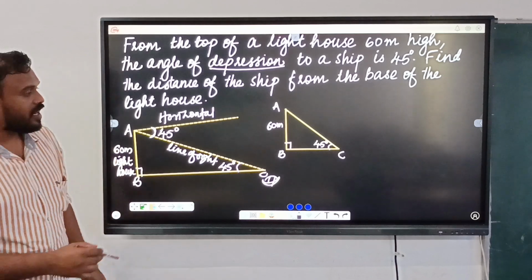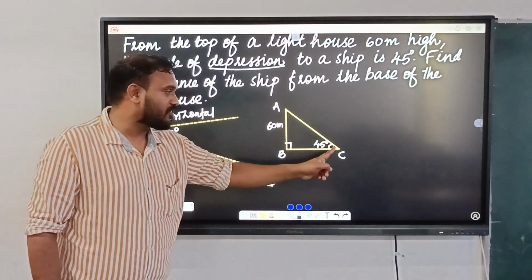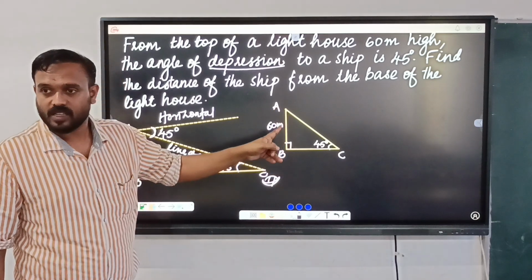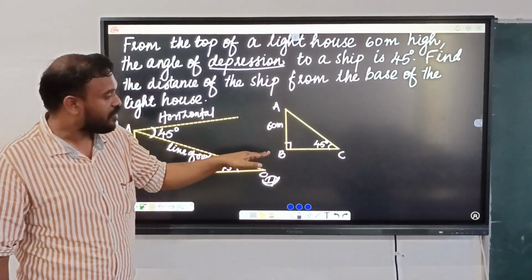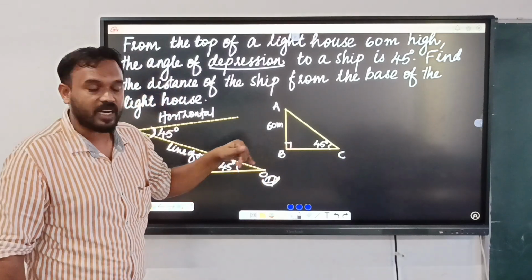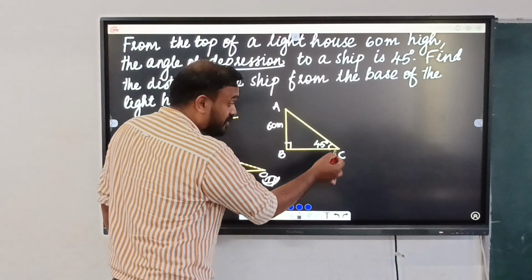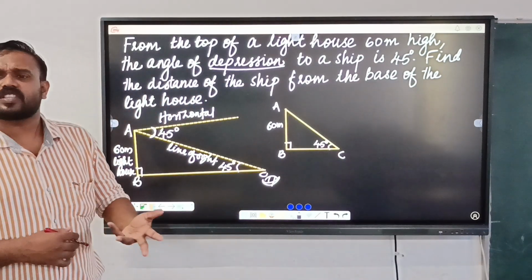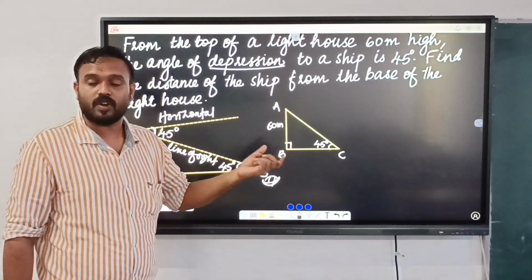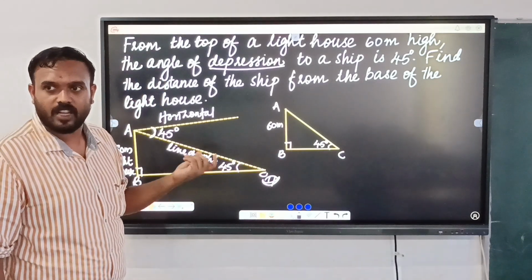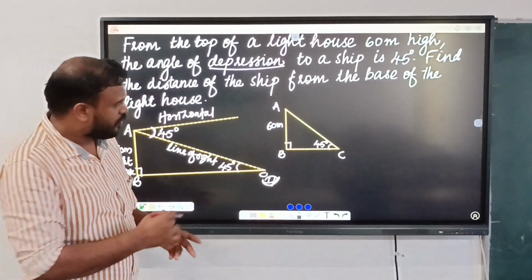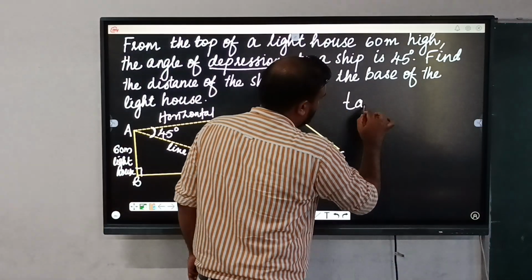Okay. Then with respect to this angle, this side AB is the opposite side. And what about the side BC? Adjacent. So we have to find this adjacent side. Like the previous question, which ratio will be used here? What's the name of that ratio? Tan. So, as you said, we can use tan theta.